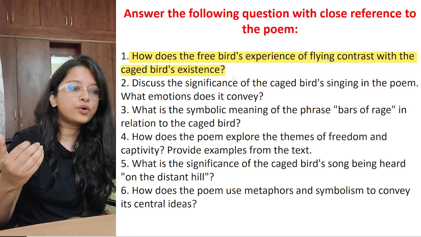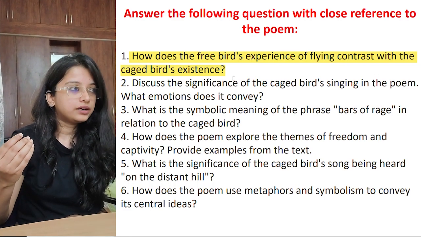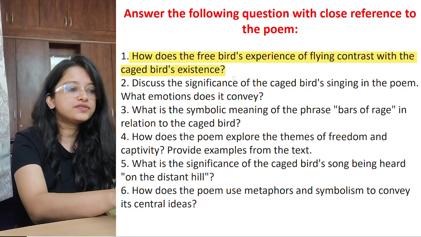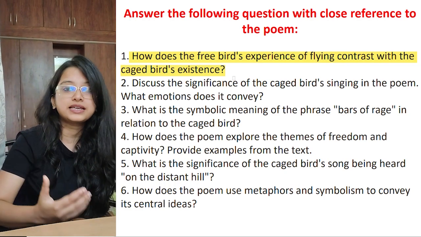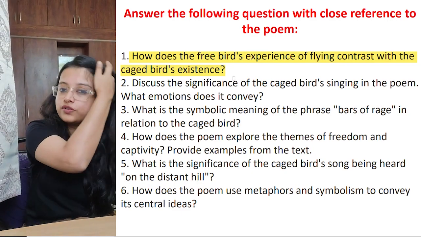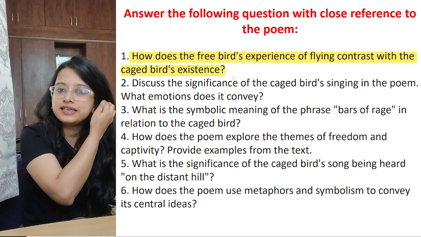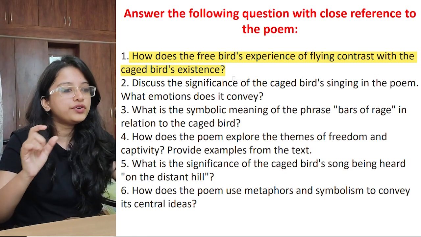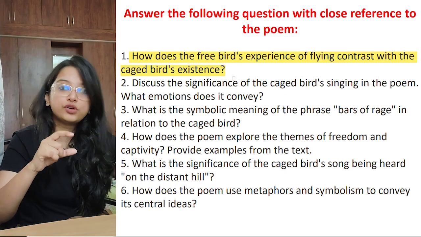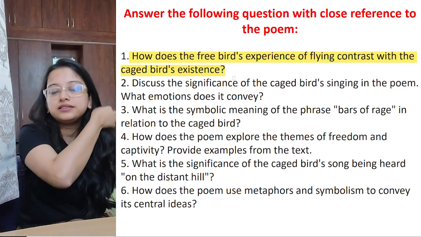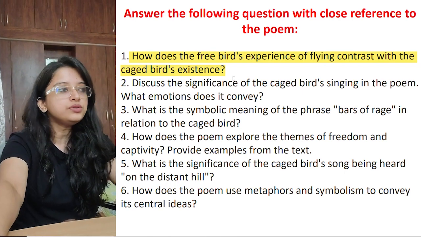And then again, if you are contrasting it with the caged bird, we see that it is frustrated, it cannot move freely, its feet are tied, it is doubly deprived, feet tied, wings clipped. It can just sing, and that also does not reach properly to everybody. It's like singing to the distant hill, right? So this stark contrast highlights the freedom enjoyed by the free birds and the immense captivity that the caged bird has to deal with.